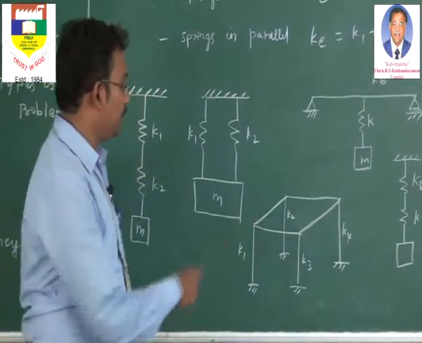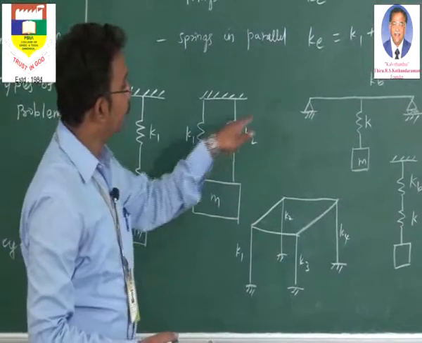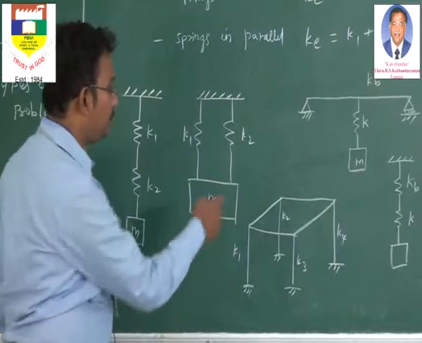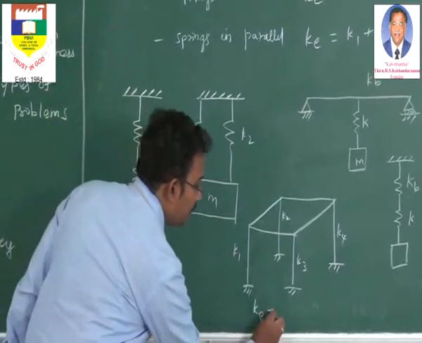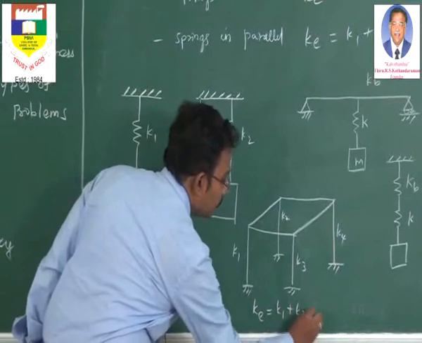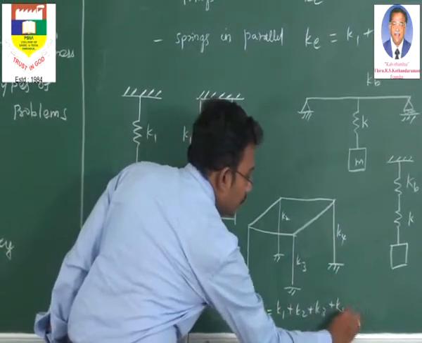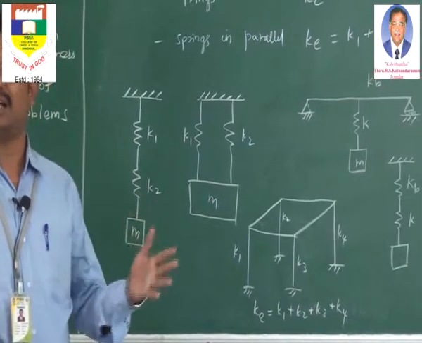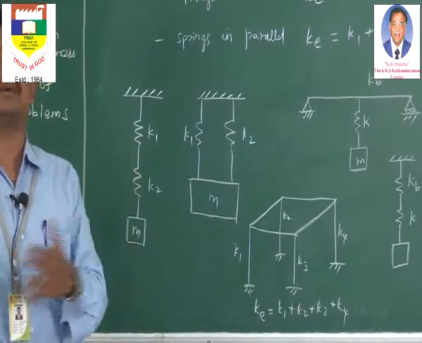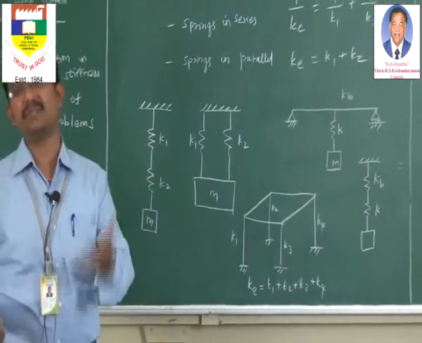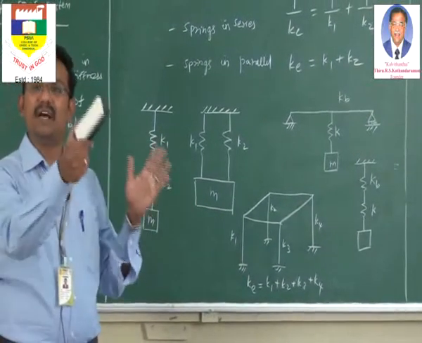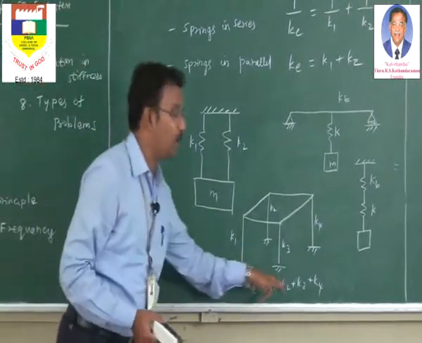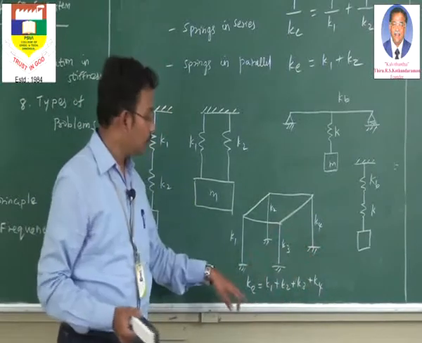In that situation, we can call them K1, K2, K3, K4. 4 springs are parallel to each other. So what will be the equivalent stiffness? In this situation, Ke will be K1 plus K2 plus K3 plus K4. In fact, if there are some 12 different columns in a loading frame system, we have to add all the 12 different column stiffnesses. Sometimes 2 columns will have the same stiffness, or another 2 columns will have another stiffness. In fact, we have to add all the 4 or all the 12, whatever it is, to find Ke.